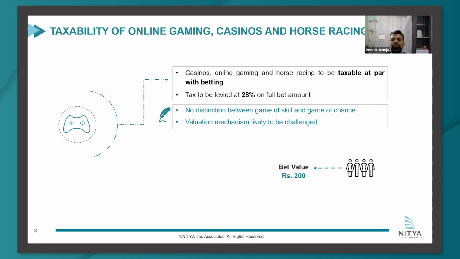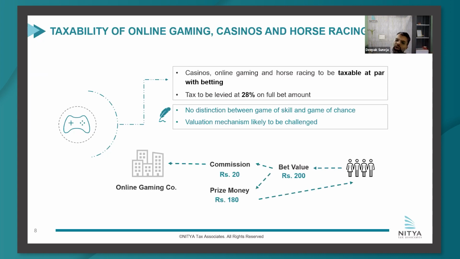So let us say two players in a bet, they place a bet of 100 rupees each. So what used to happen till now is 20 rupees commission of the online gaming company. On this 20 rupees, 18% GST was there, that was paid. And the balance amount was prize money. So whosoever out of these two persons won the money, he used to get 180 rupees out of that.